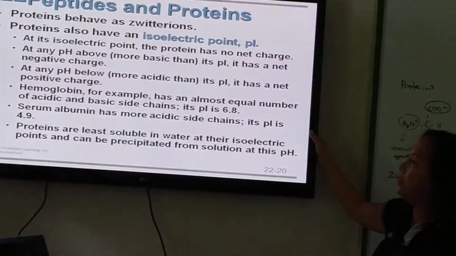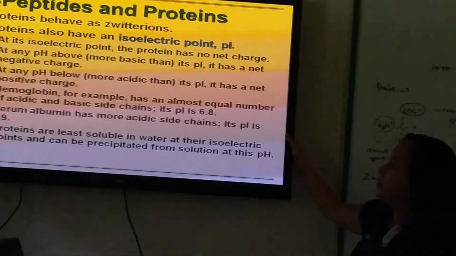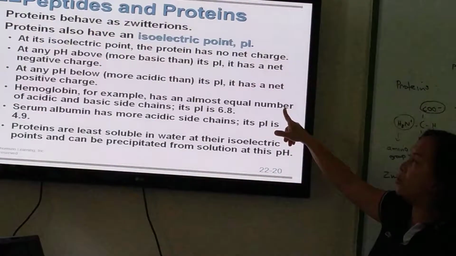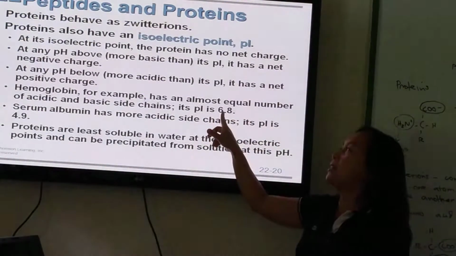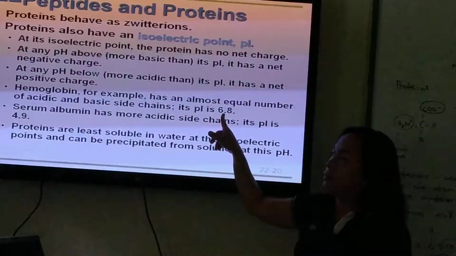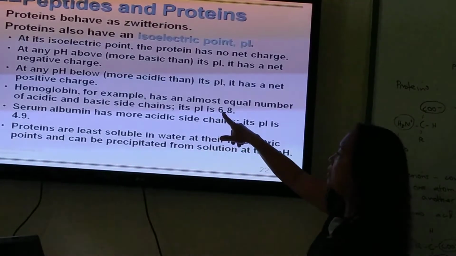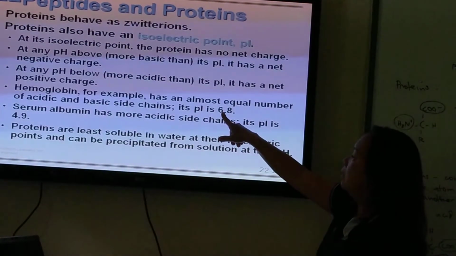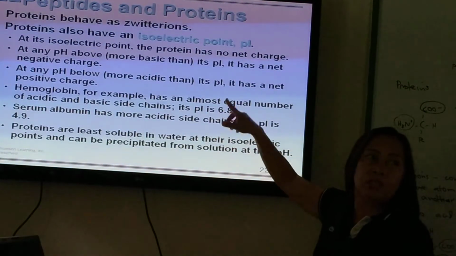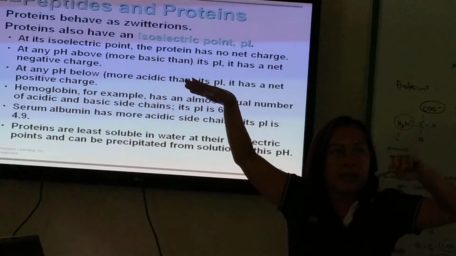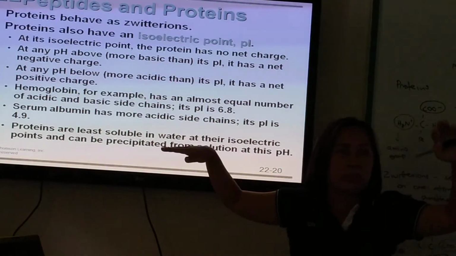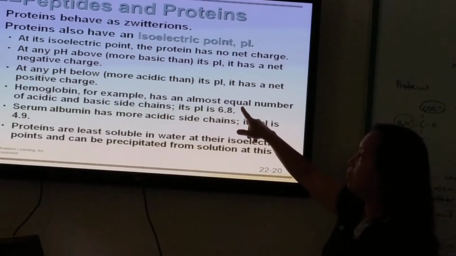Hemoglobin, for example, has an almost equal number of acidic and basic side chains. Its pI is 6.8. Its isoelectric point is 6.8. Almost equal number of acidic and basic side chains. So it's like one is almost positive, the other almost negative, its side chains, the hemoglobin.